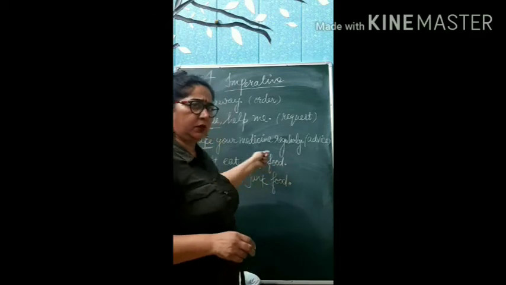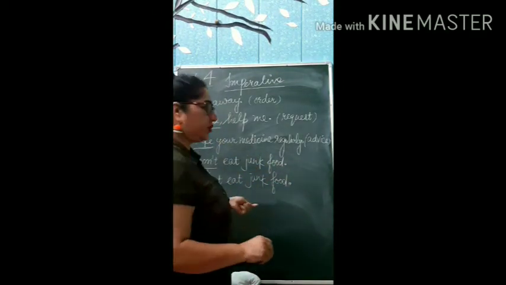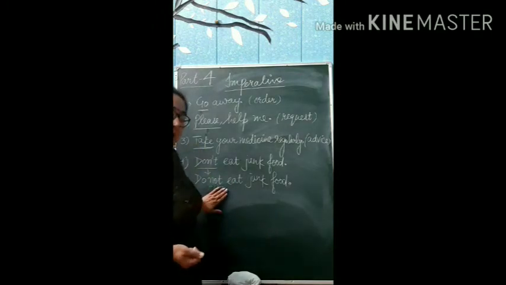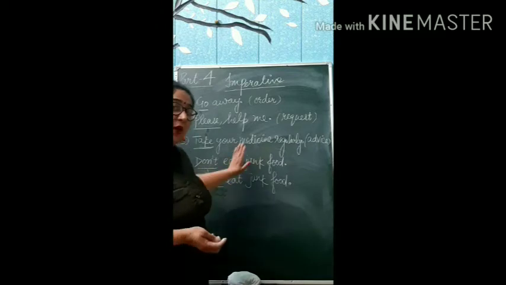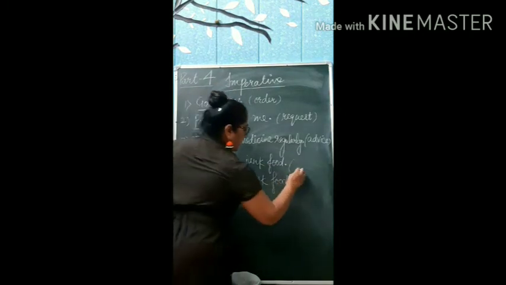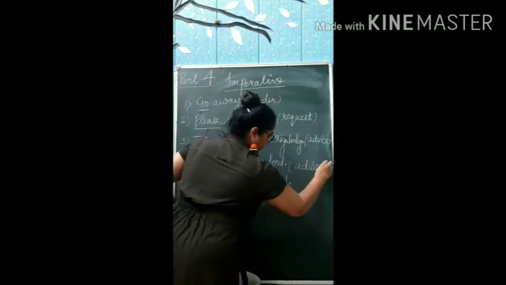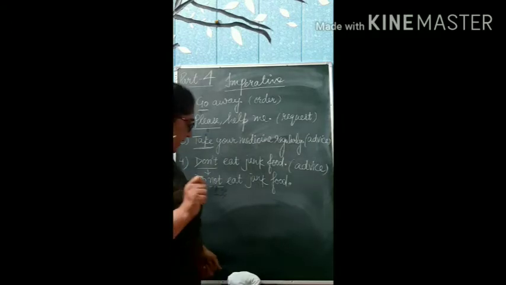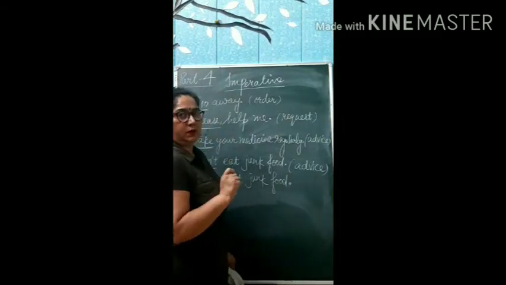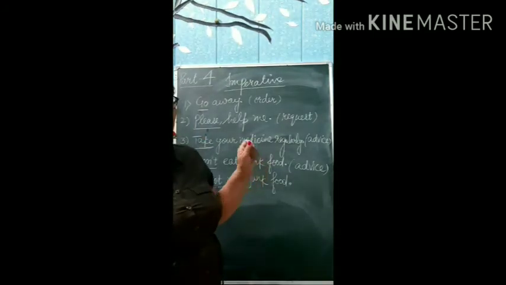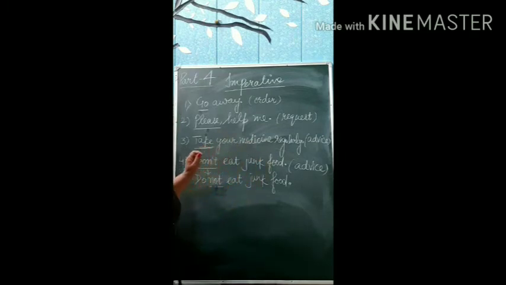So it is a negative sentence. No. That question might be coming in your mind, ma'am, you have used not here. Beta, not here I am using it, but I am using it in a precautionary way. I am forbidding someone from doing something wrong, right? So I'm taking it as an advice. It is also an imperative sentence. I hope it is clear to you very well, right? Just pause my video here and note down all these sentences. And after this, I'm going to tell you about the exclamatory sentences. Ready? Start.